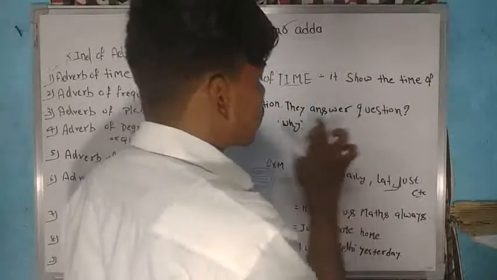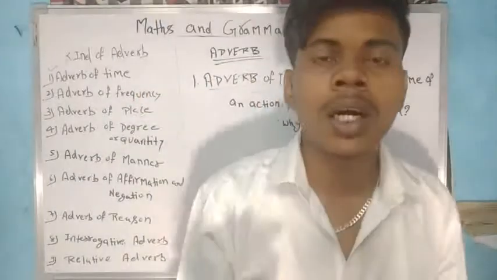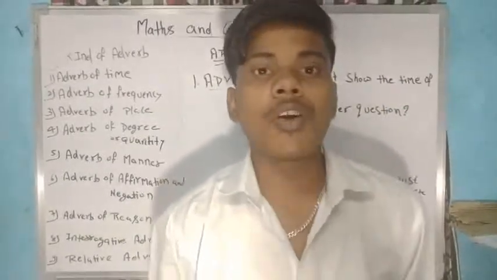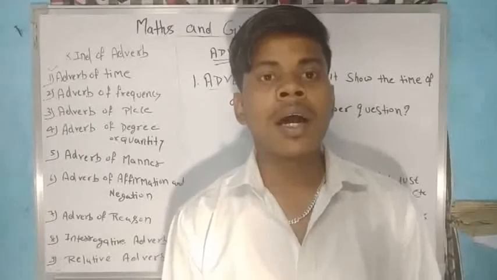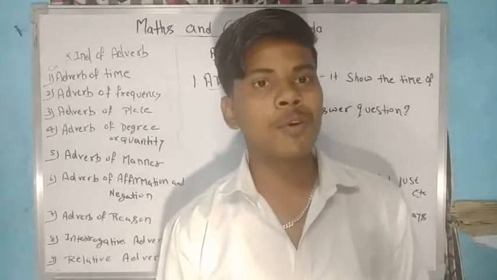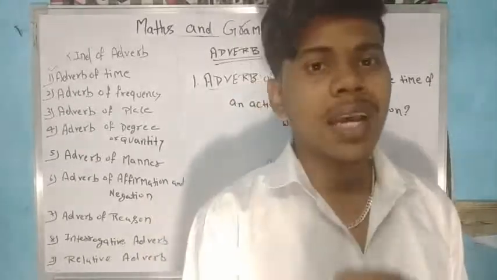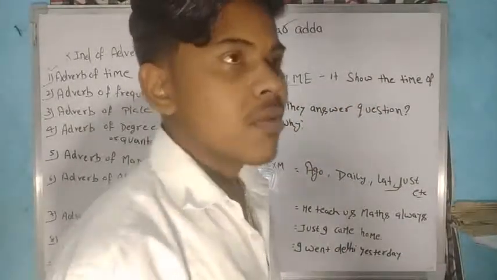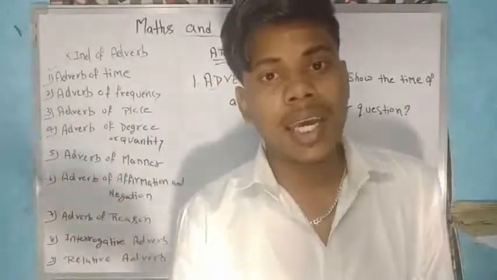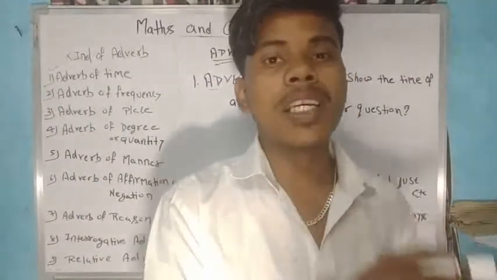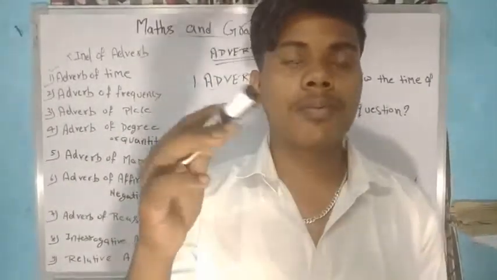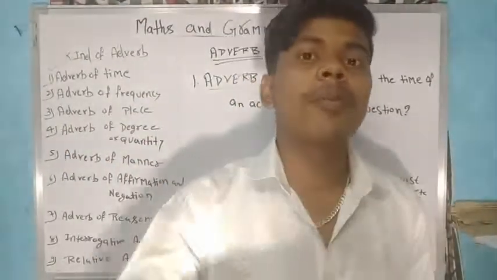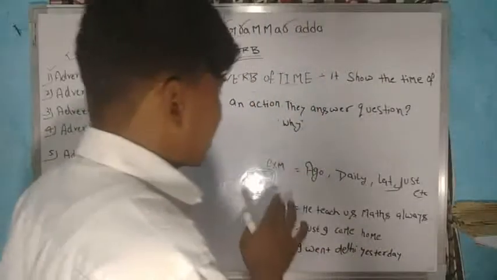It answers the question when. If we are doing work on any project, and anyone asks us from when you are doing this project, we will say, from yesterday, from tomorrow we will start, before 10 days we are doing this work, this work is under process.